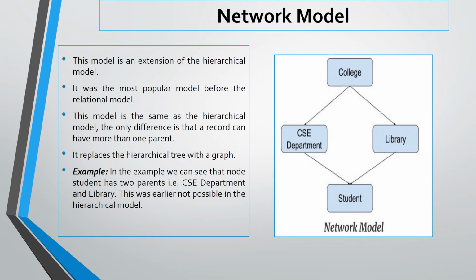The next model is the network model. This model is an extension of the hierarchical model. It was the most popular model before the relational model. This model is the same as the hierarchical model. The only difference is that a record can have more than one parent. It replaces the hierarchical tree with a graph. For example, we can see the node student has two parents, I mean CSE department and library. This was not possible earlier in the hierarchical model.